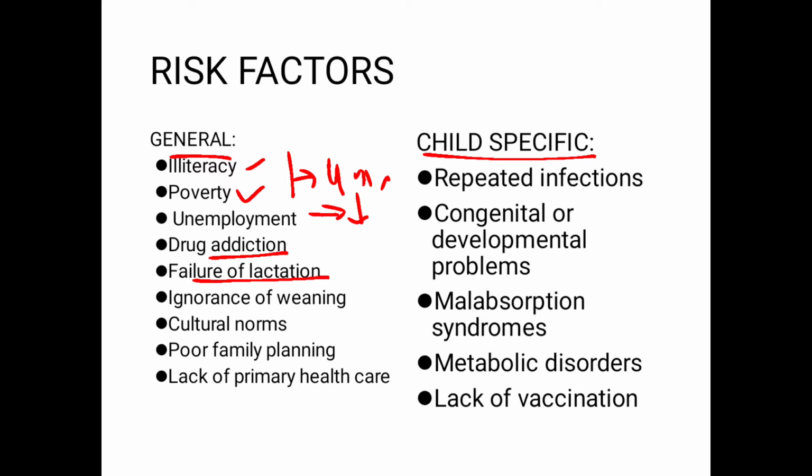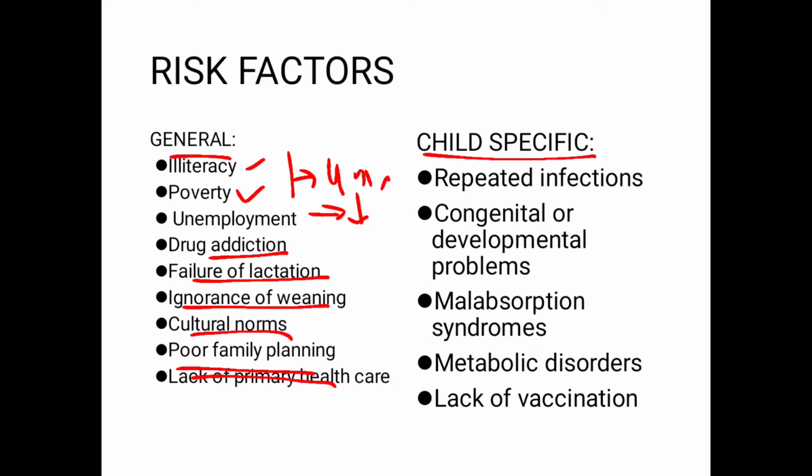According to WHO, a child should be exclusively breastfed for the first 6 months. Ignorance of weaning: not knowing the things that should be given while weaning a child, the frequency with which it should be given, again leads to poor feeding of the child. Cultural norms, poor family planning. Having more than 2 children under 5 years of age would result in poor maternal health, and obviously the mother would not be able to take care of her children properly.